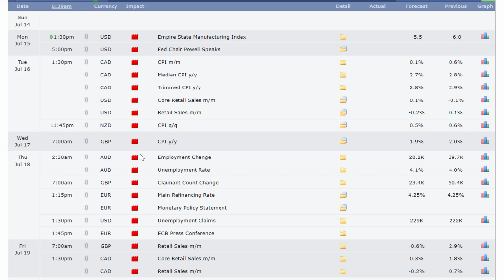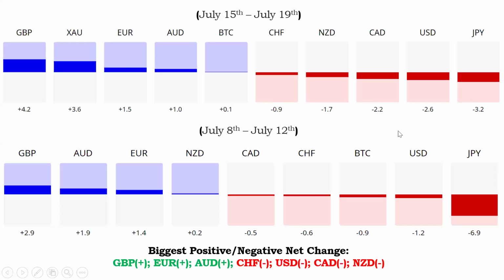So with this in context, recall that last week we had CPI data affecting the dollar, and it came out weaker than expected, thus pushing the dollar further into the weakness zone. And this week we see the dollar standing at negative 2.6 range. So this is weak, and we will see how this is affecting the dollar index on the chart.